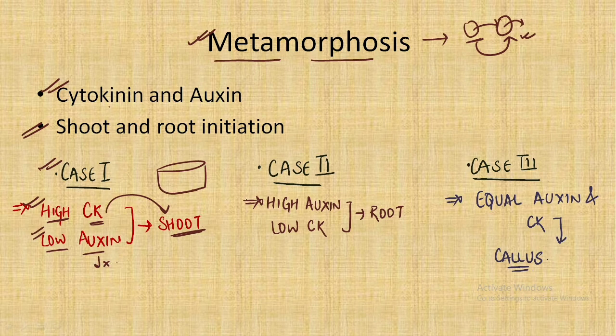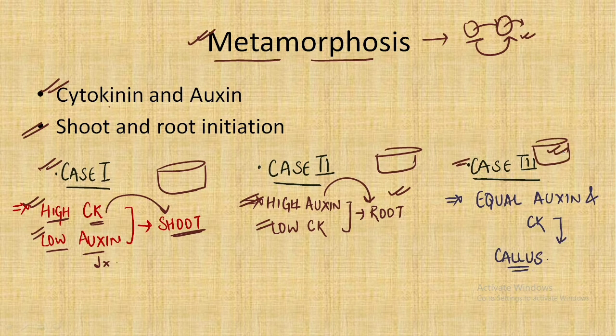In the second case, we have high auxin and low cytokinin. Because of high auxin, there would be initiation of root in that experimental condition. And in the third case, we have equal amounts of auxin and cytokinin in the plate, so it would lead to